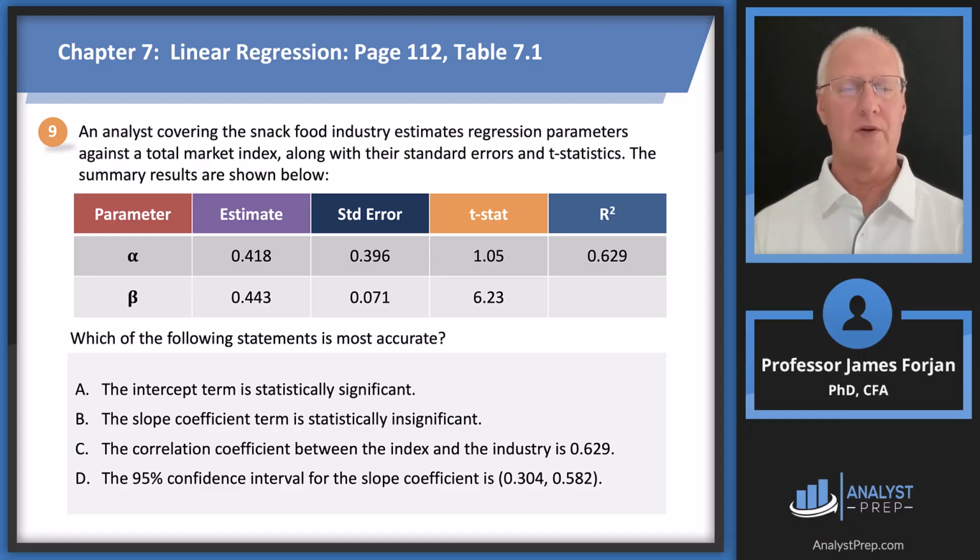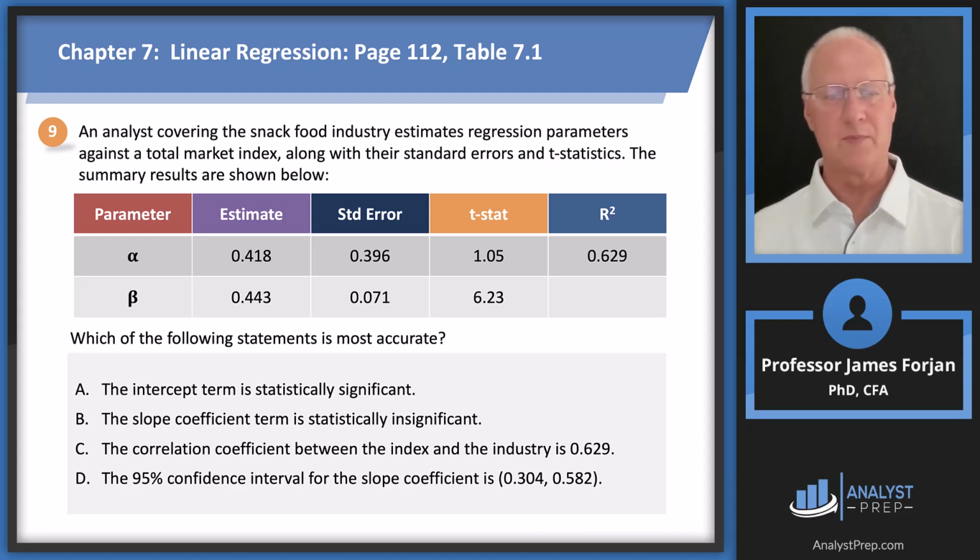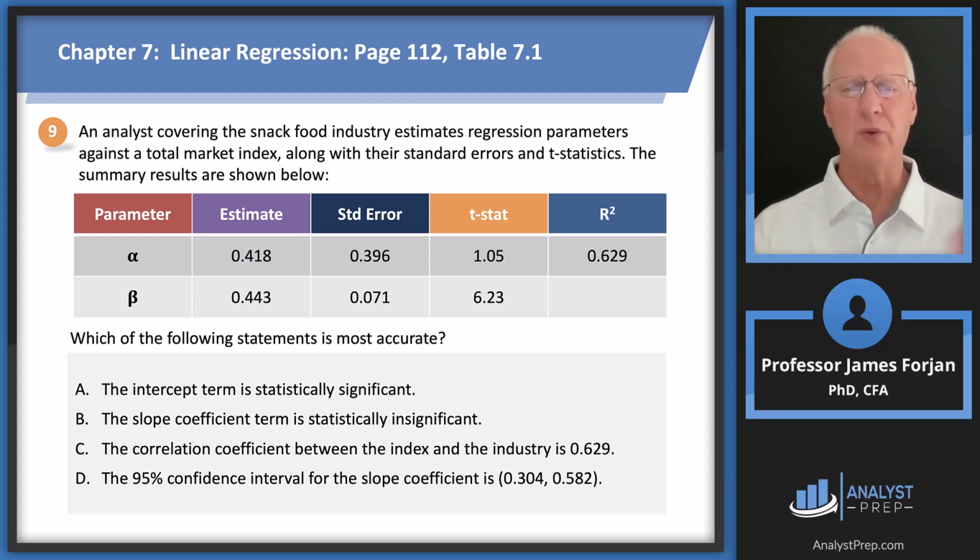All right, so the intercept term is statistically significant. Well, it's 1.05, so that's probably right out. Remember, just use the general idea of about 2.0.